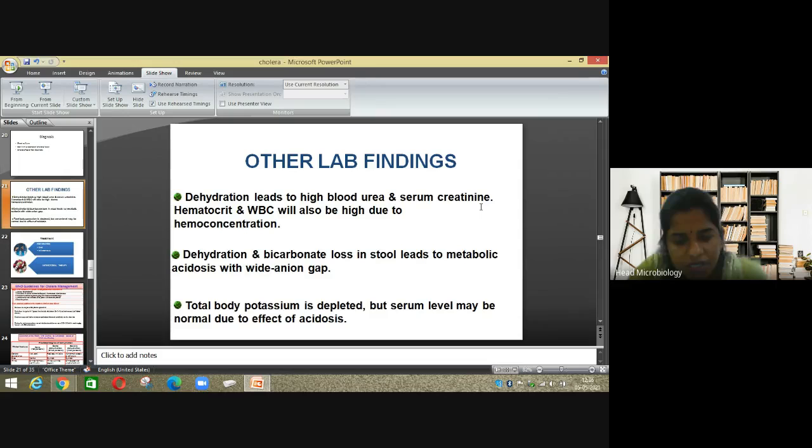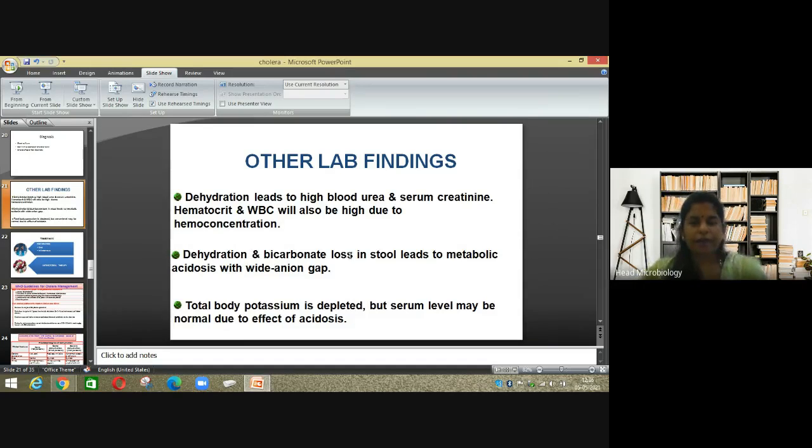It means an increase in red blood cells. Hematocrit tells you the ratio between the red blood cells and the blood volume. Like you have different instruments in our lab, one of them is hematocrit. It tells you the number of red blood cells present as compared to the volume of the blood. So here there is an increase in the RBCs.